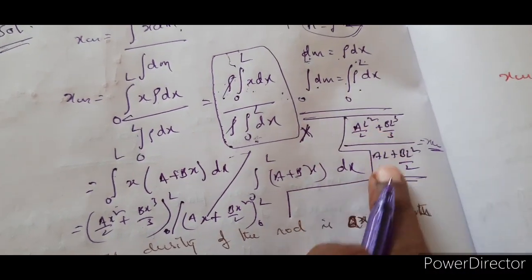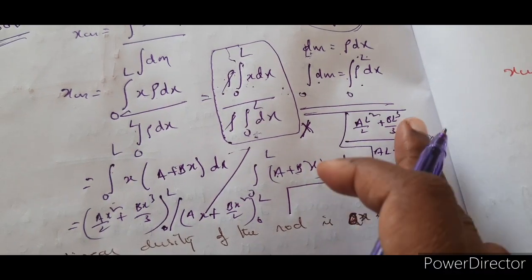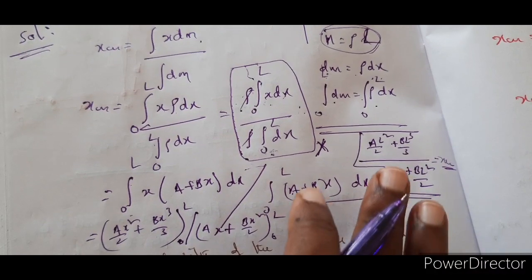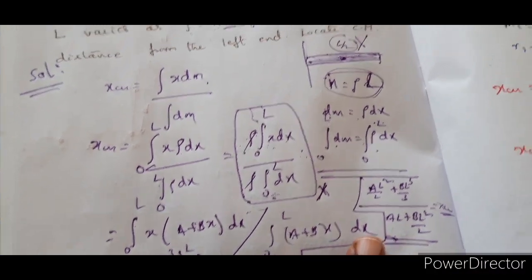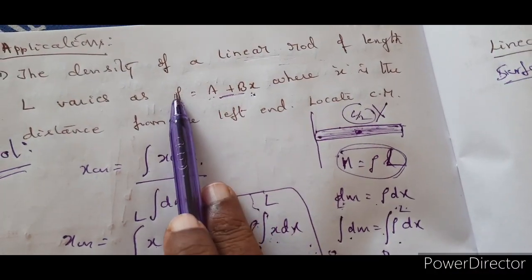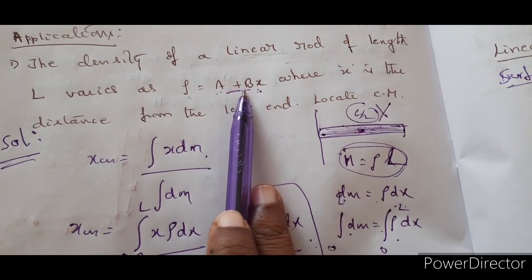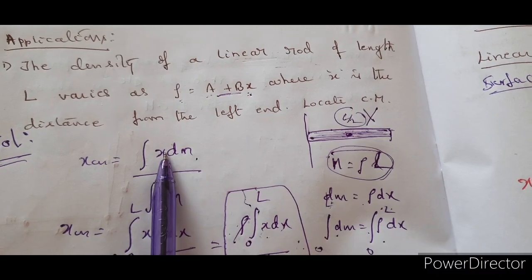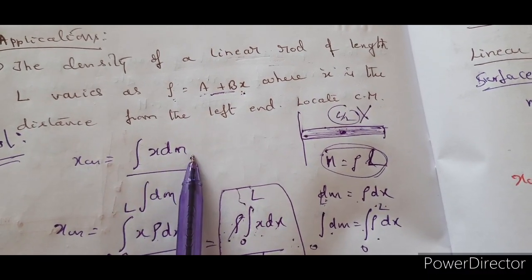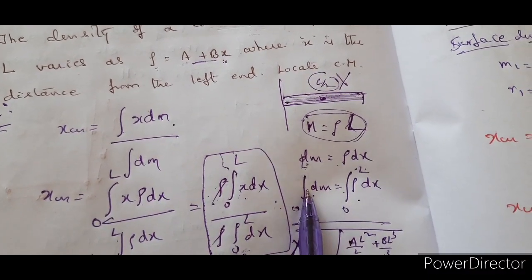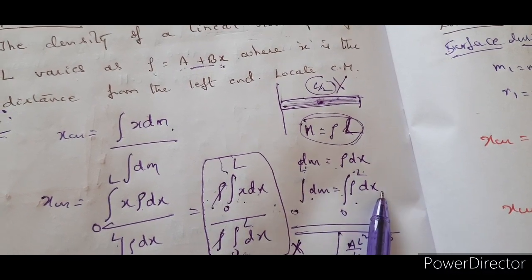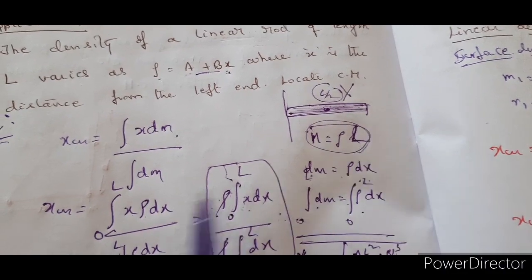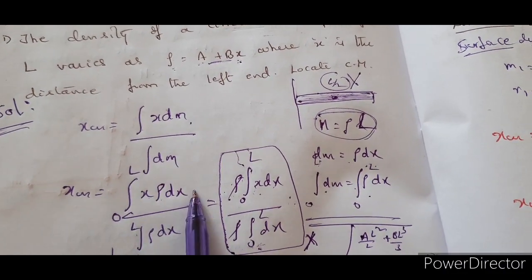XCM. You can take out L common, and of course depending on the option you can write it down. So this is how you have to find out. I'll repeat the whole thing once again. Here the problem is that linear density is not constant. So it's a must for us to find out both total mass as well as integral x dm. So as per the concept, integral dm is equal to integral rho dx, and this variation is from 0 to capital L. So integrating from 0 to L x rho dx.